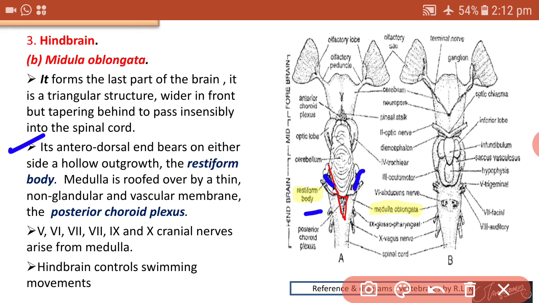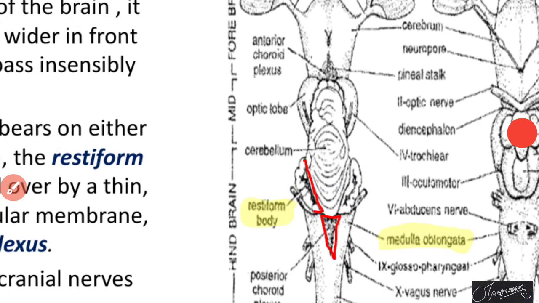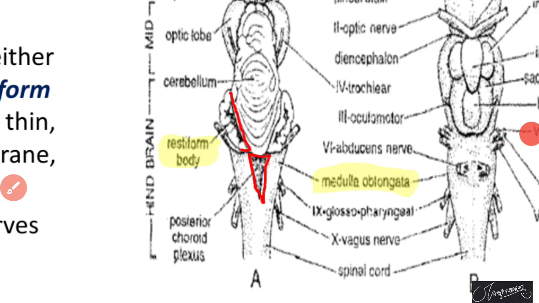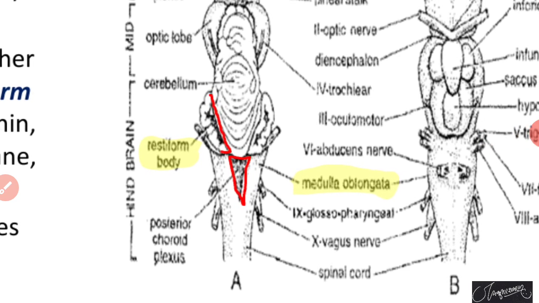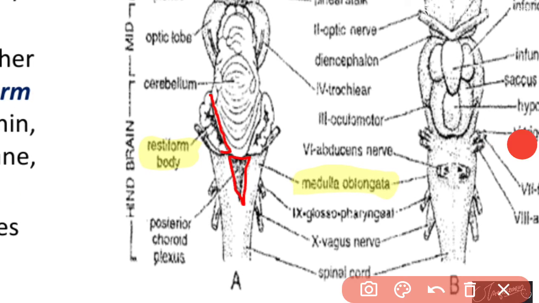The medulla is roofed over by a thin, non-glandular and vascular membrane called the posterior choroid plexus. On the medulla oblongata, there is an area called the posterior choroid plexus.